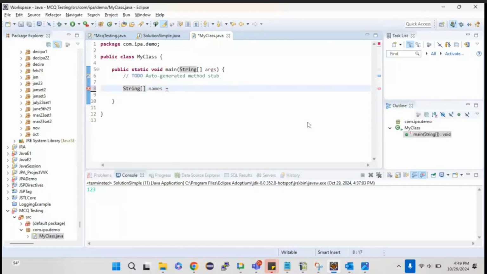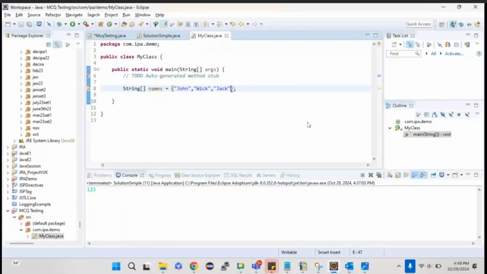Once you give this array symbol, you can give multiple values in the open and close curly braces. So here I'm just giving John, quick, Jack. I can store 3 values, but all these things should be of the same data type.